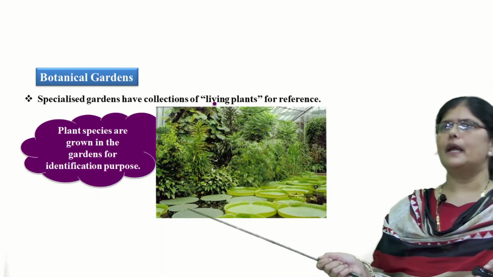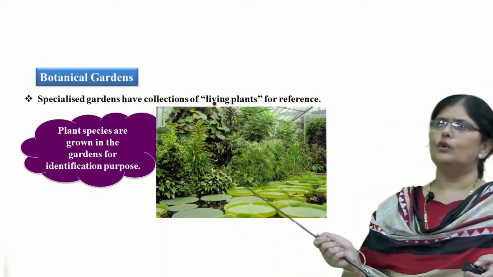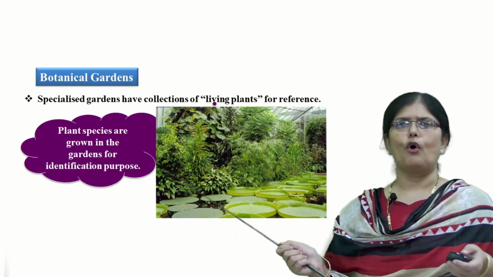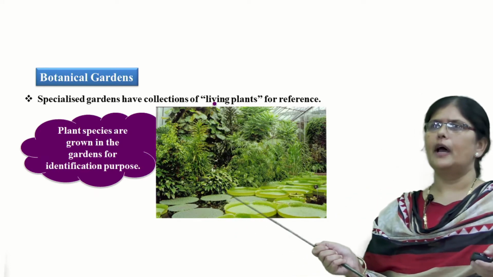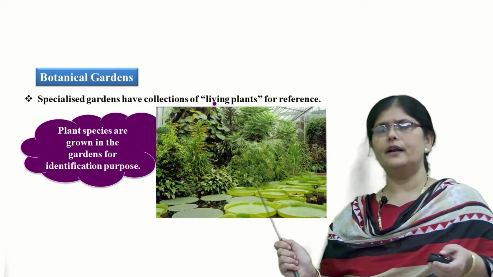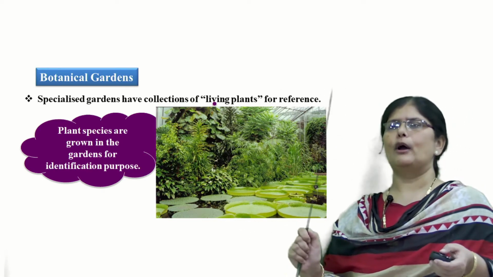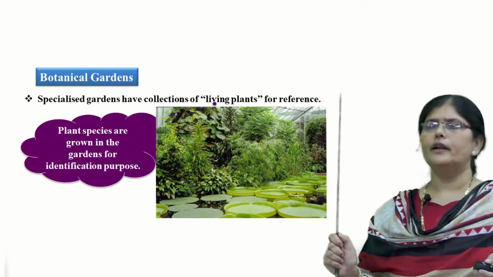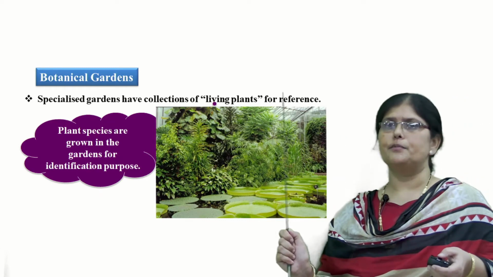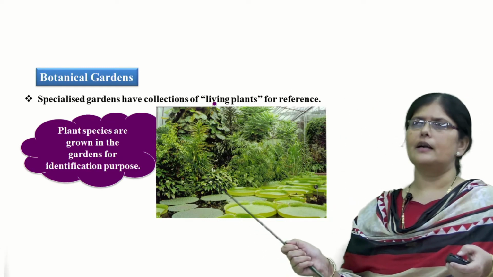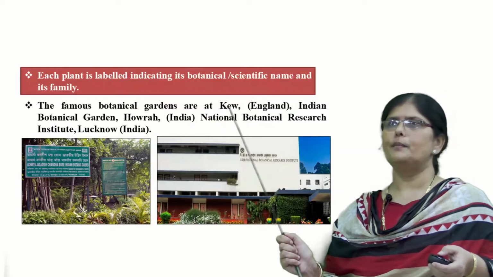Next taxonomic aid is botanical gardens. Now these gardens have the collection of all the living plants for reference, and all these plants have been identified. A name plate is put upon the plant with the common name, the biological name, and the order and the family which it belongs to. So these botanical gardens will act as the taxonomic aid.